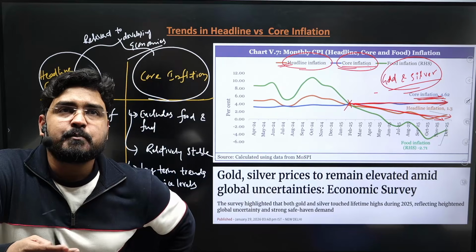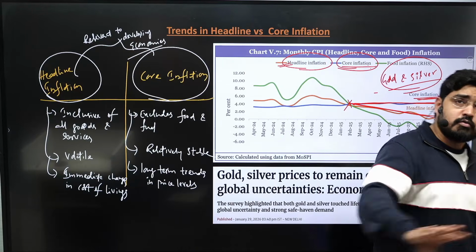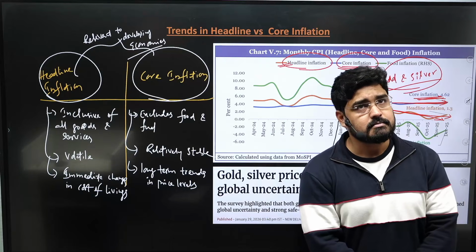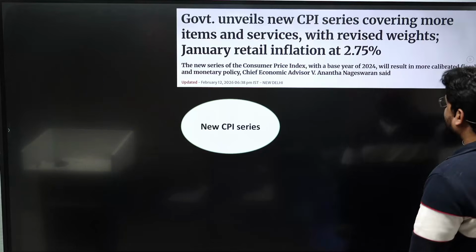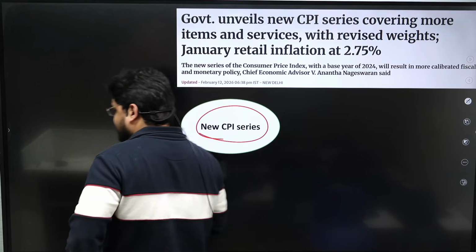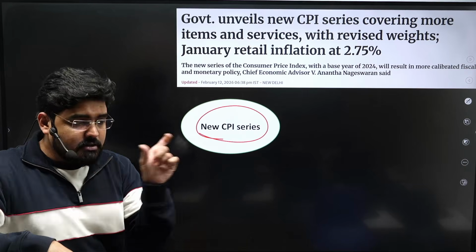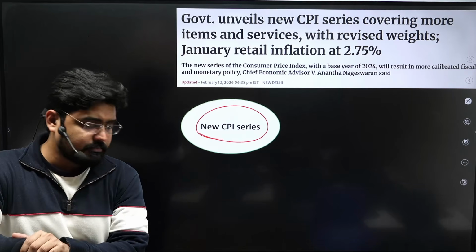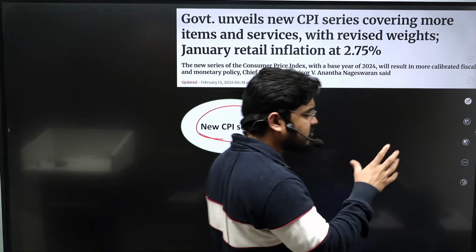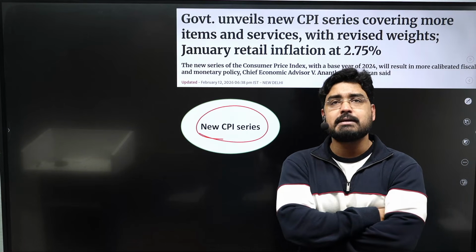Understand? So this is with respect to the trends in headline versus core inflation, where you can expect a question this time again. Right. Next, the new CPI series which was introduced just yesterday, right? The government introduced new CPI. NSO under Minister of Statistics and Program Implementation unveiled the new CPI series.